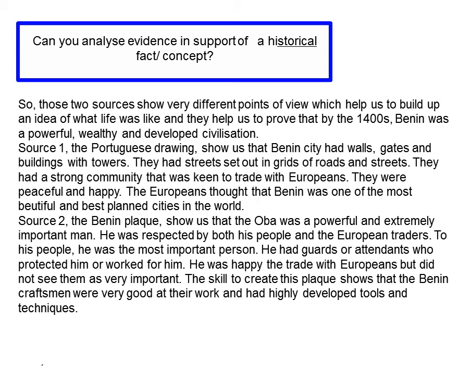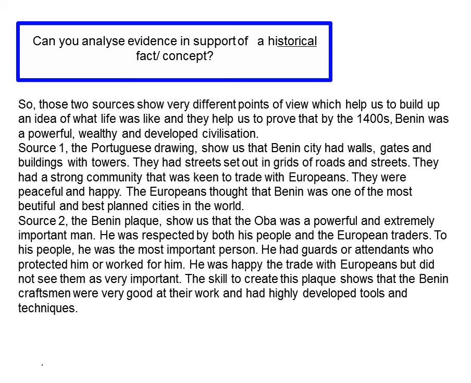So I'm going to summarise that, and this will be quite useful for you and your history task when you're working independently. These two sources show very different points of view, which help us to build up an idea of what life was like, and they help us to prove that by the 1400s, Benin was a powerful, wealthy and developed civilization. Source 1, the Portuguese drawing, shows us that Benin city had walls, gates, buildings with towers. They had streets set out in grids of roads. They had a strong community that was keen to trade with Europeans.